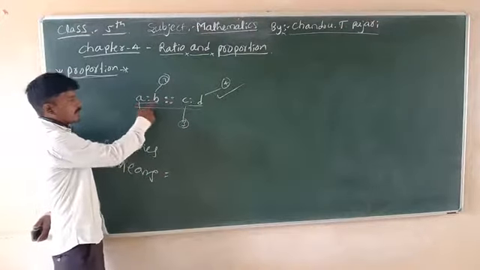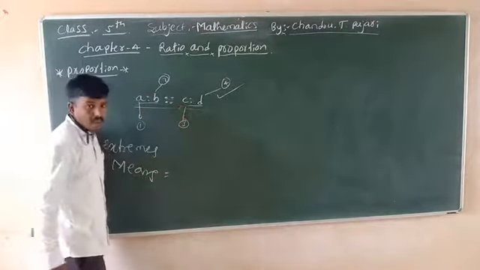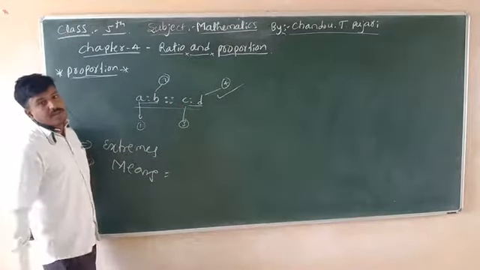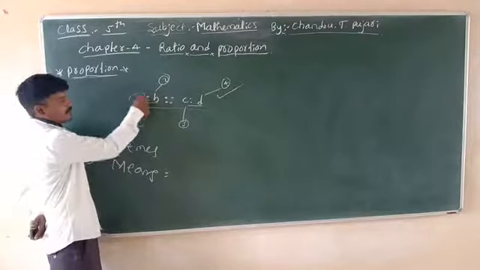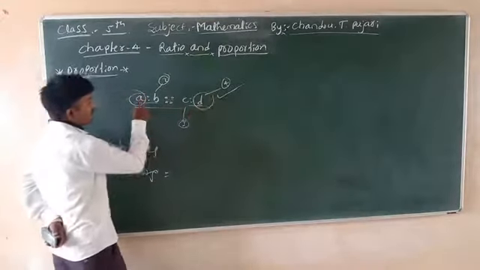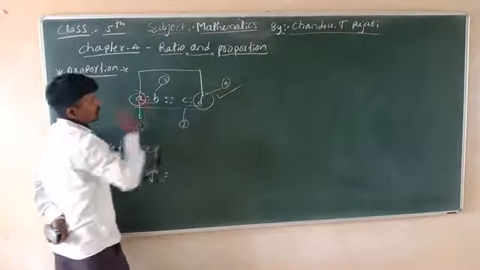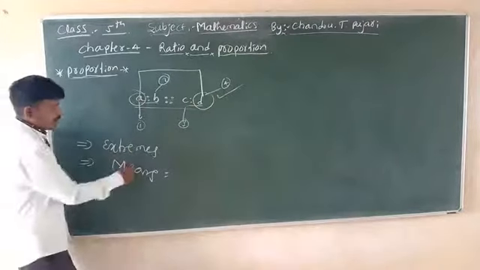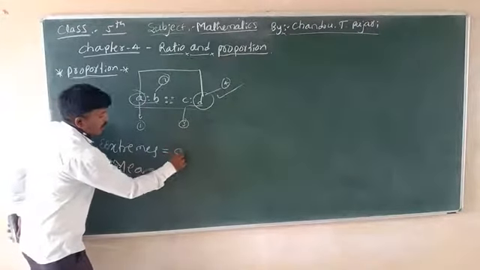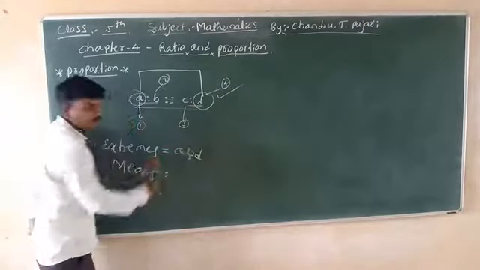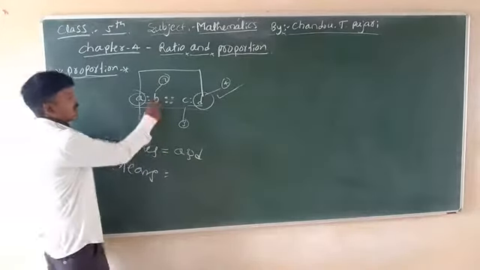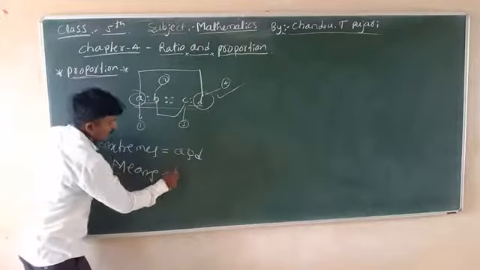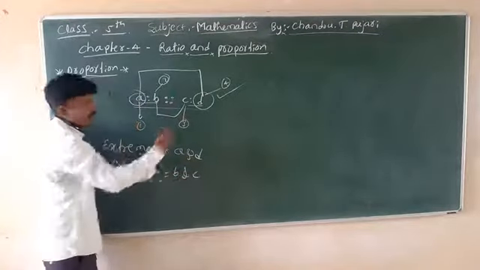A ratio B proportion C ratio D. What are the extreme terms? The extreme terms are the outside terms. A is outside and D is outside, so the extremes are A and D. What are the mean terms? B and C are the means.